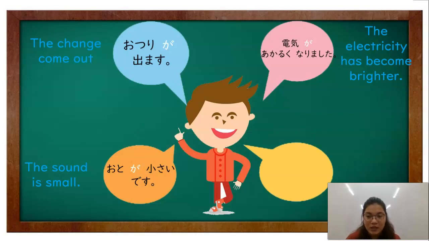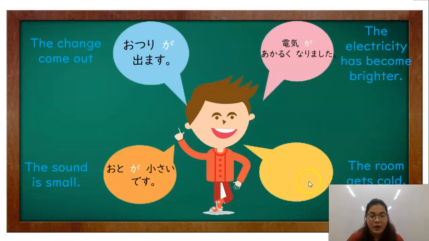Okay, so since kung ano yung lumiit, which is the sound, in Japanese, that would be oto. So, siya yung particle ga natin. And the last one, the room gets cold. Lumamig yung room. Heya ga samuku narimashita. So, since yung room yung subject dito, which is yung lumamig, so siya yung particle ga.